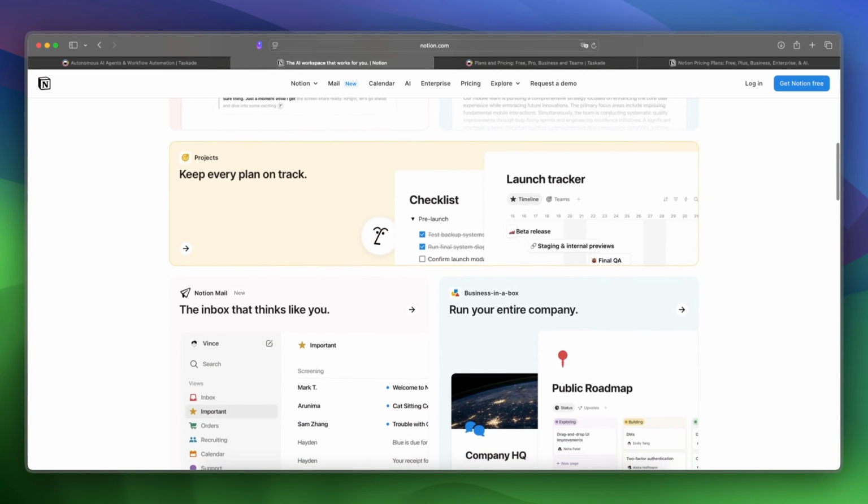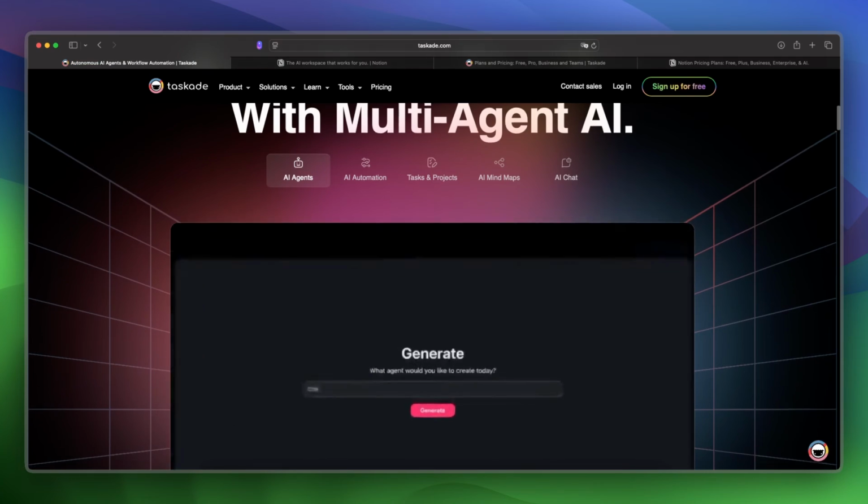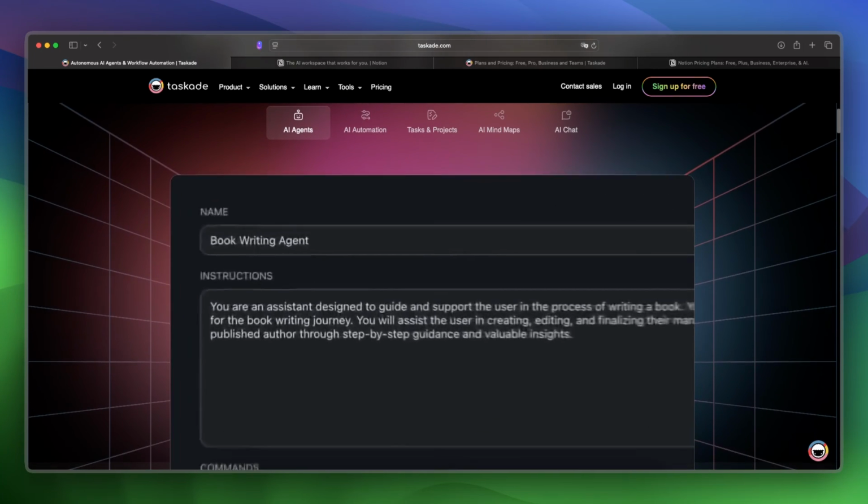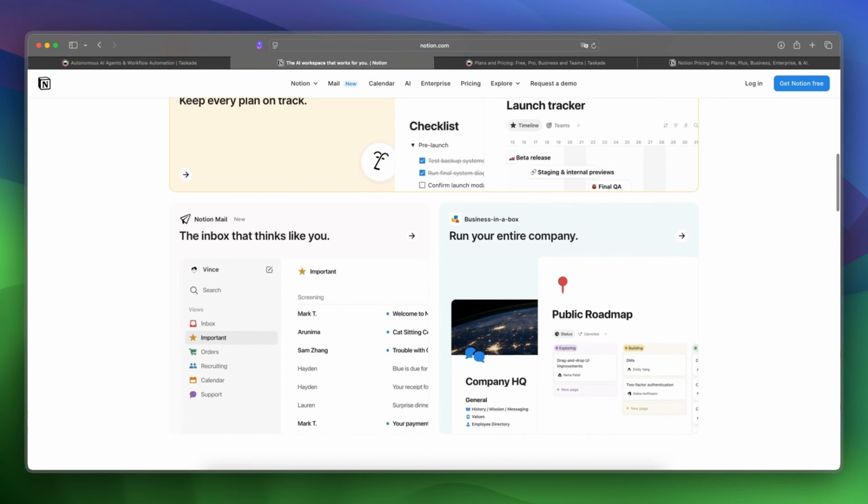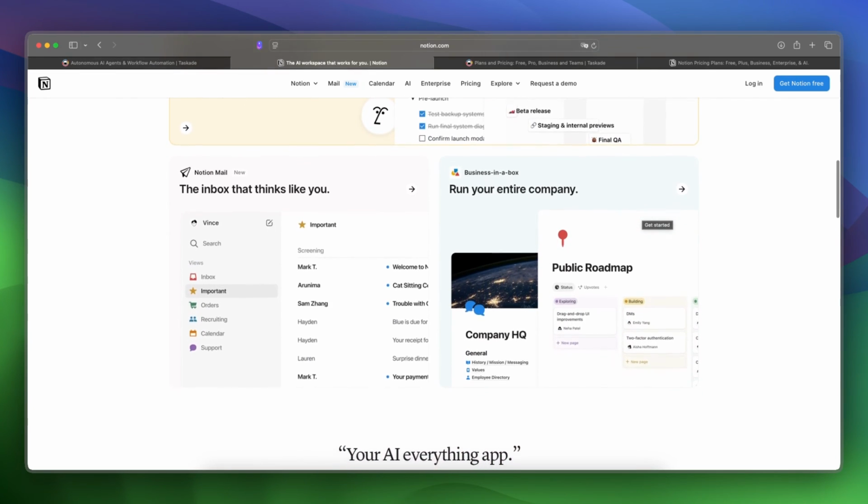And let's make a final verdict between these two. And I would say choose Taskade for fast, frictionless team collaboration, and go with Notion if you want a fully customizable system for docs, tasks, and knowledge.